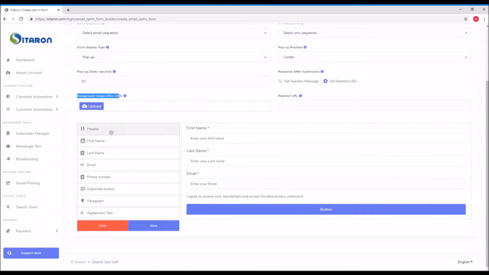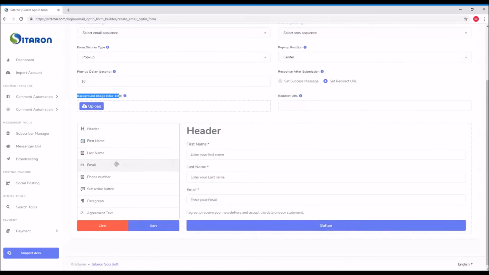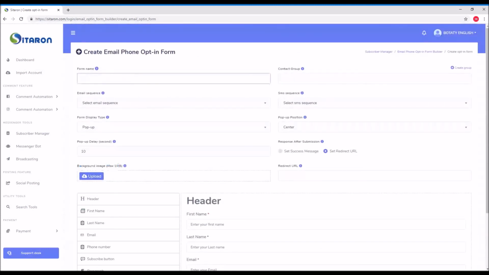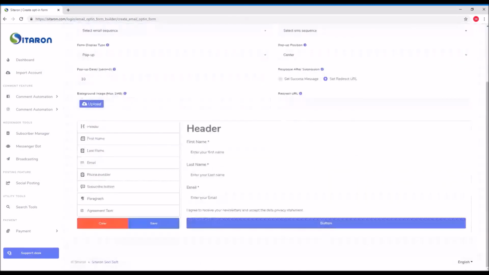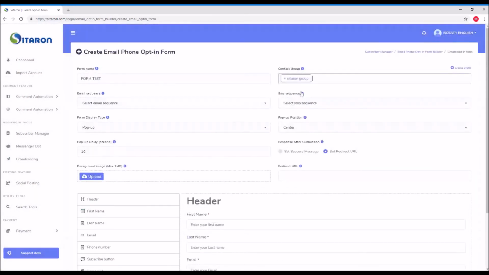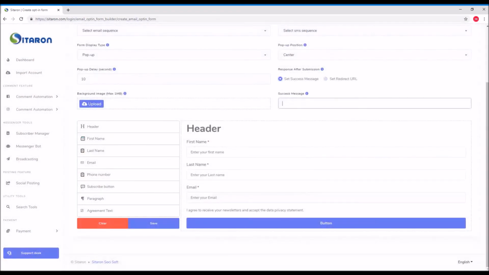And the background of this form, you can upload it and put it. And here you can put header. You can move it here. You can put first name, last name, email, phone number, subscribe button, paragraph or agreement text if you need them to agree to anything, and then you can save it. Form name, so they need to put the form name for this. Contact is required, so I put it here. I'm sorry, I can put it here, thanks.